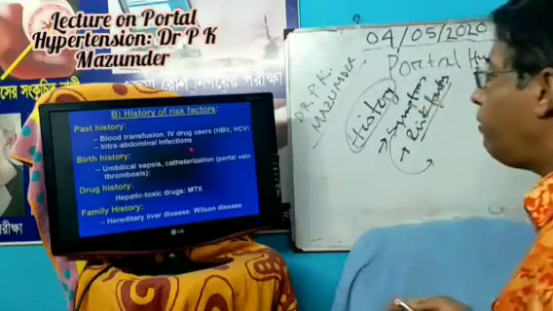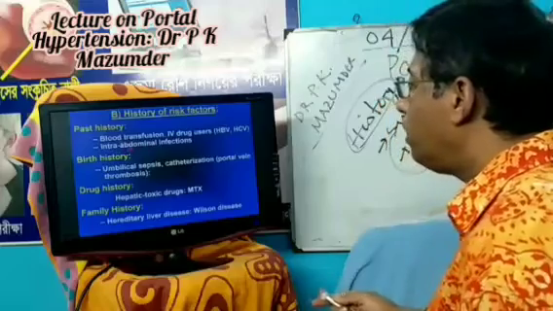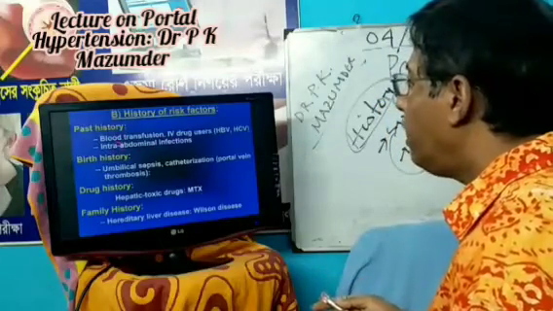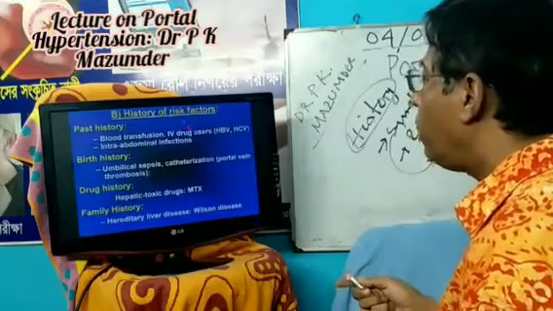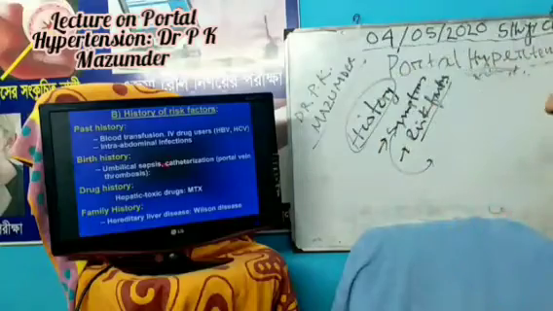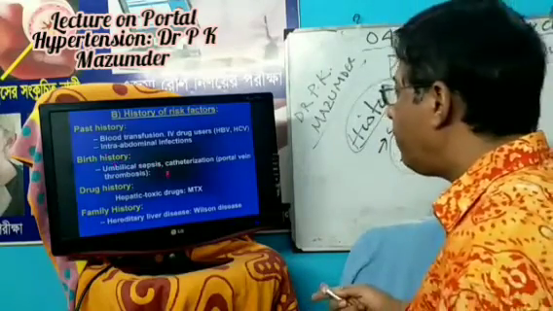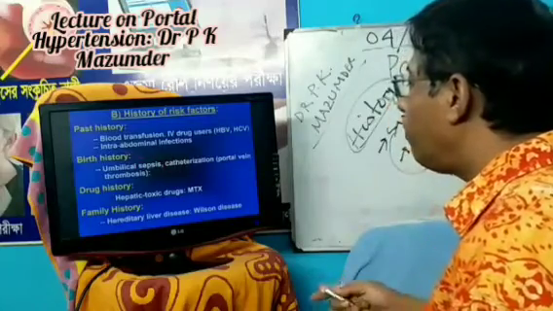There is intra-abdominal infection, which is very important for portal and splenic vein thrombosis. So you have to ask the patient if they have had acute appendicitis, acute pancreatitis, or symptoms of sclerosing cholangitis. You should take the birth history: umbilical sepsis or catheterization may lead to portal vein thrombosis.